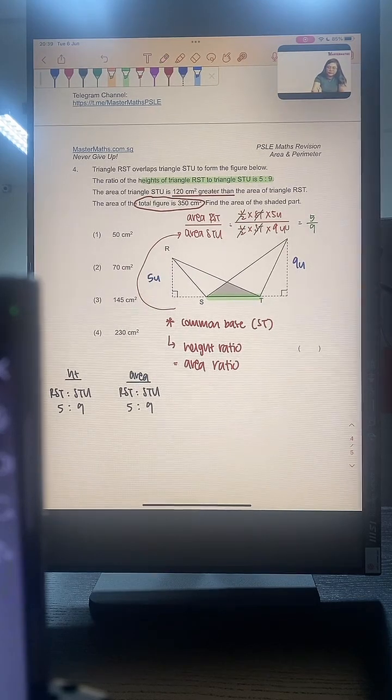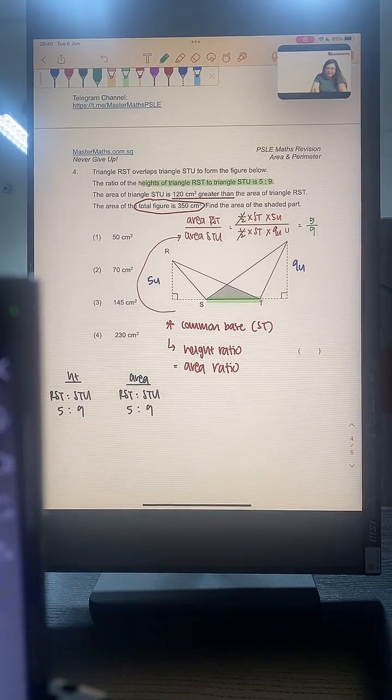Why is this so? Because if we write down the area of RST, this is half times base ST times height 5 units. And the area of triangle STU is going to be half times base ST times height 9 units. Now, whatever we see at the top and the bottom, we can cancel. We can simplify this fraction, so ST and ST cancel.